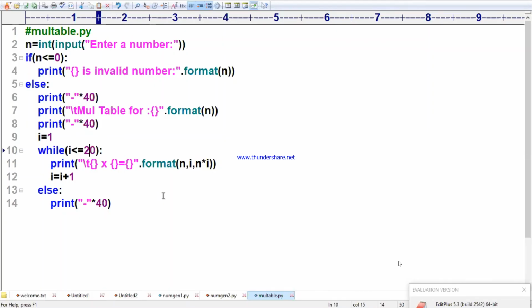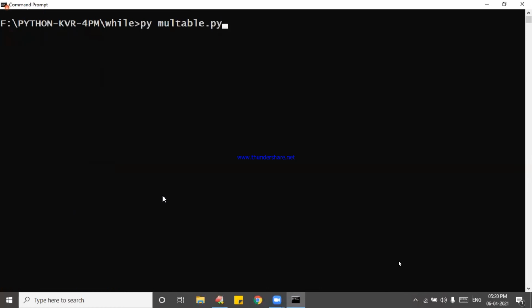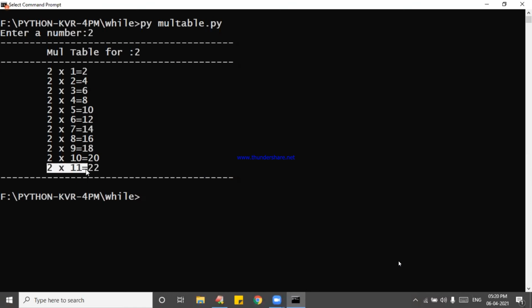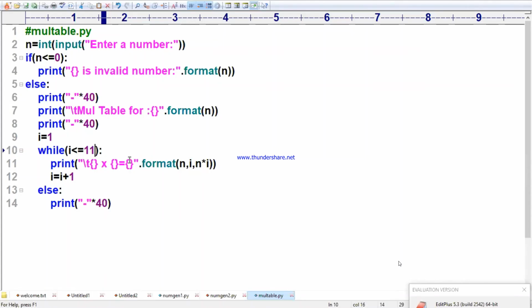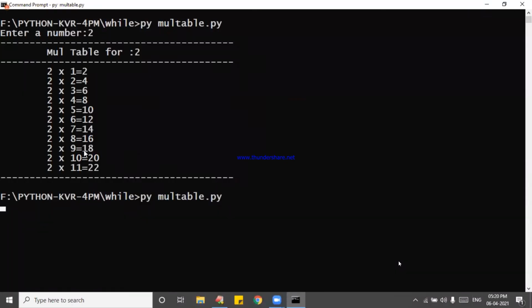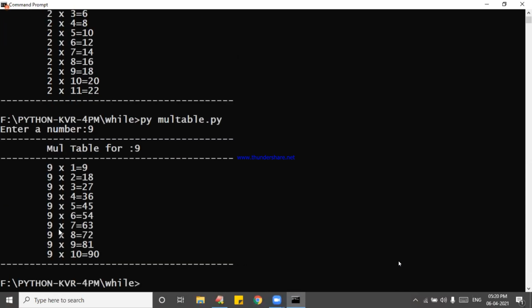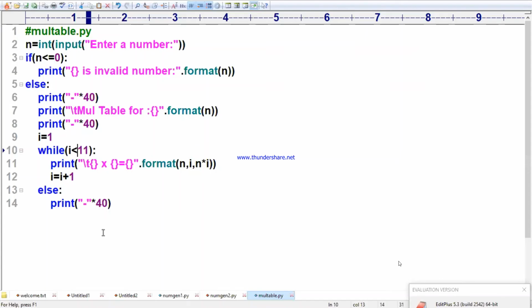Now I will convince Durga Prasad, if he is able to understand me. He always takes i less than or equal to 11, which means 11 entries will come. If I say the 2nd table, he gets 2 into 11, up to here. Now if I say i less than 11, it will come 10 times. When the 11th one comes, it stops immediately. The 9th table, 9 into 10. So you should know the difference between less than and less than or equal to. Examples were already covered in the class. Keep it aside. Let us move forward.